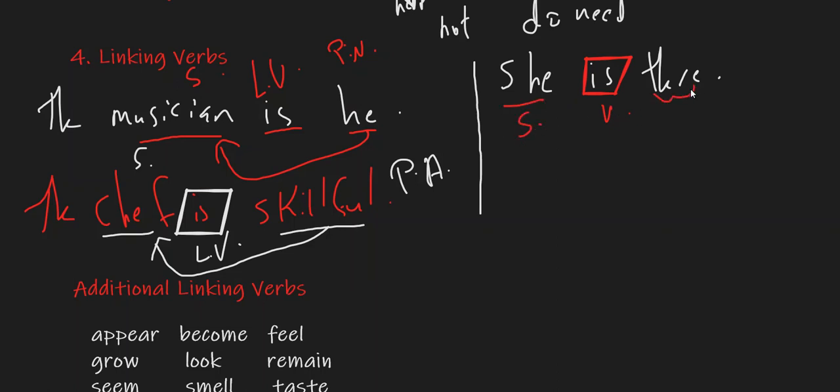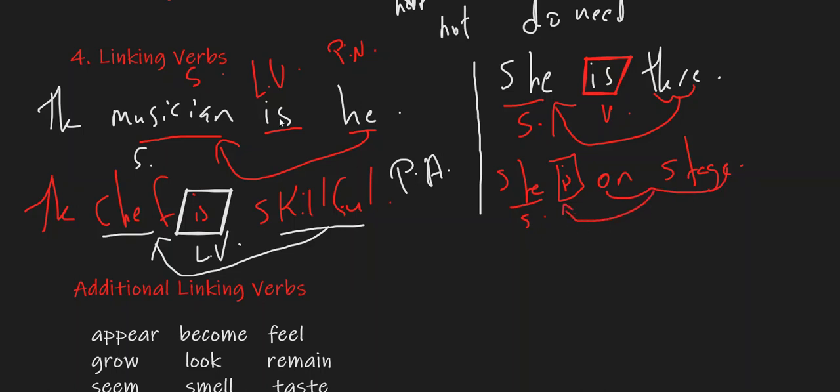However, "there" does not rename or describe she. In this case, the verb is not a linking verb. Another example: she is on stage. Again, the same thing. You have "is," and "she" is the subject, but "on stage" does not rename or describe she. In this case, although "is" is a verb to be, it does not function as a linking verb.